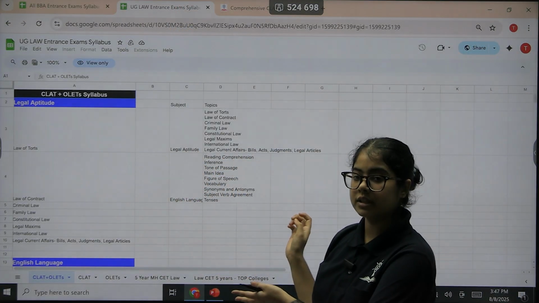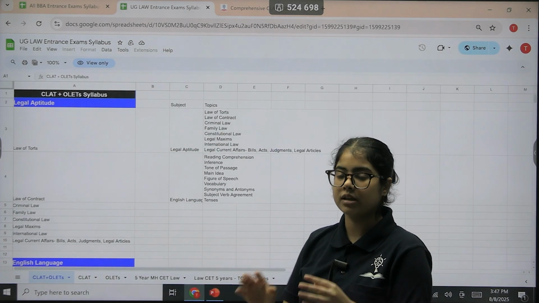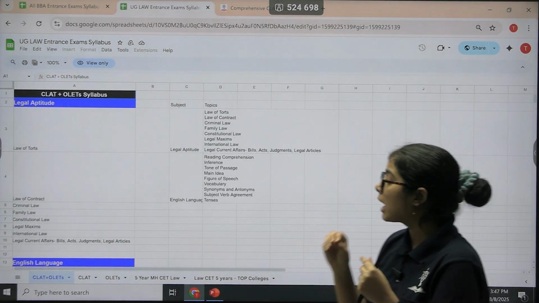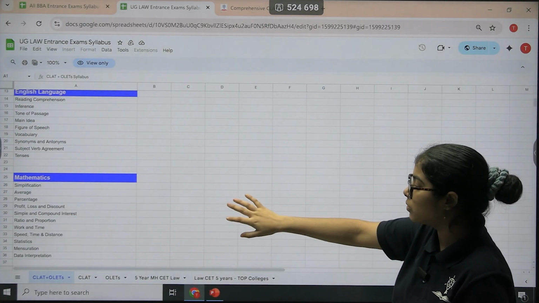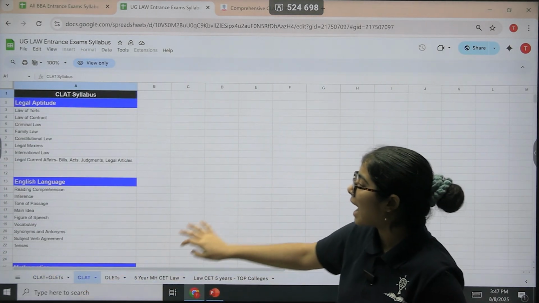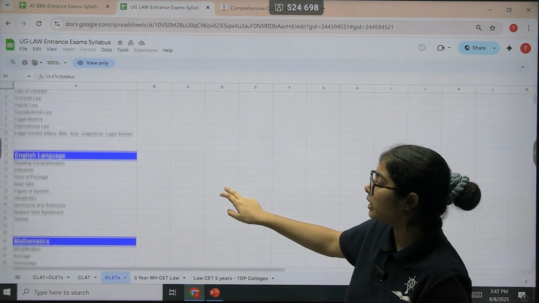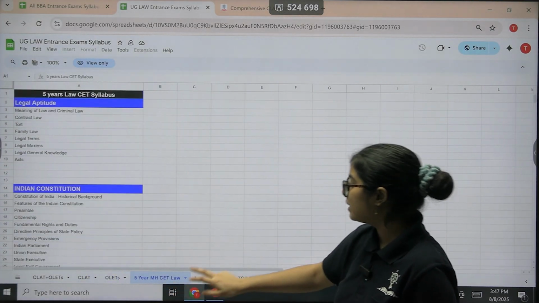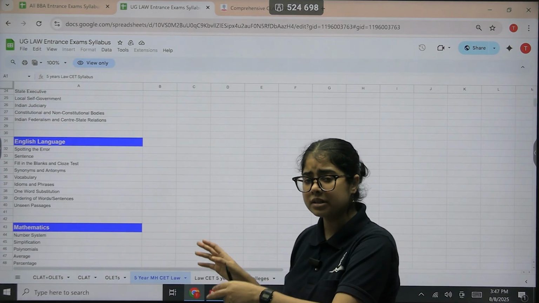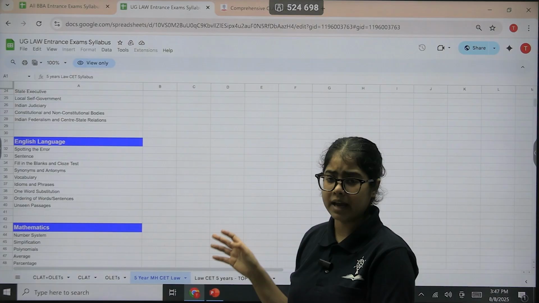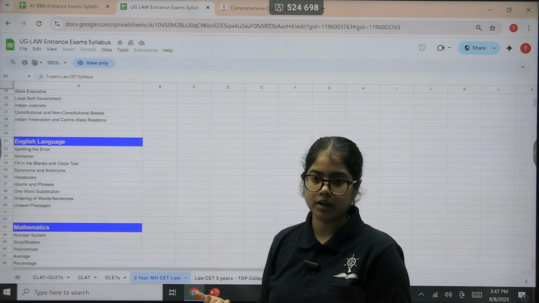Now, this is a Google sheet. This is the Excel sheet where we have spelled out the specific syllabus of all the exams, and of all sections. So these are the specific topics that you need to do. There's CLAT separate, then there's OLIT separate. OLIT is the other law entrance exam, and then there's 5-year LLB that is separate. Download the syllabus, download the sheet, keep it handy. It will be easier for you to also track the topics that you've done and you've not done.